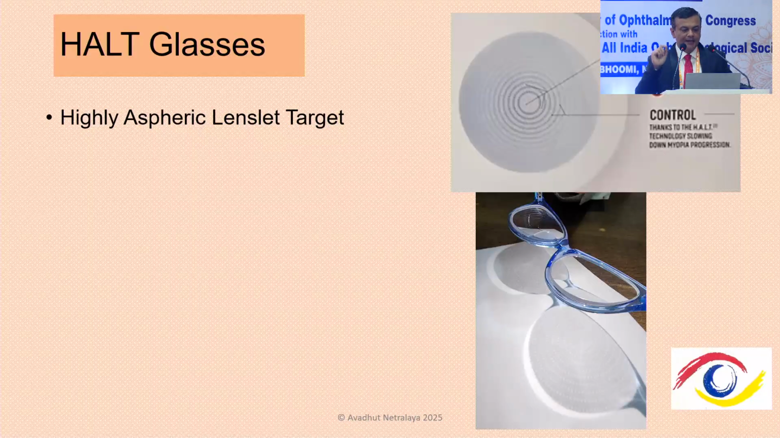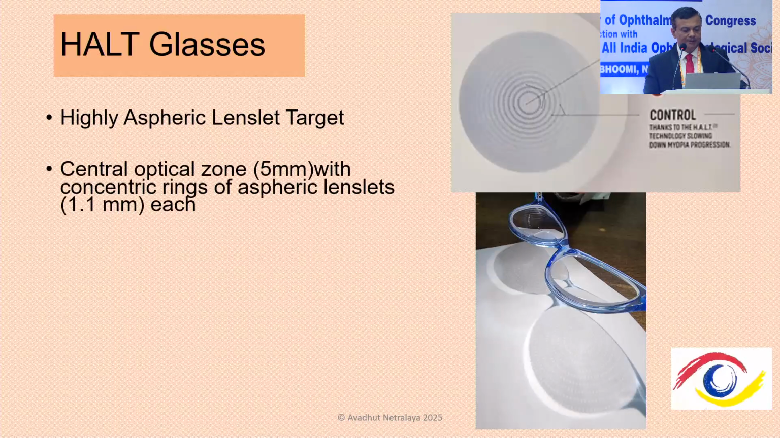Coming to the second type of glasses is the HALT, that is called the highly aspheric lenslet target. These lenses are by Essilor, I think the name is Stellest. So these are also available in India. Again, they have a central optical zone and a peripheral or paracentral aspheric lenslet zone. They appear like single vision lenses, both DIMS and this.